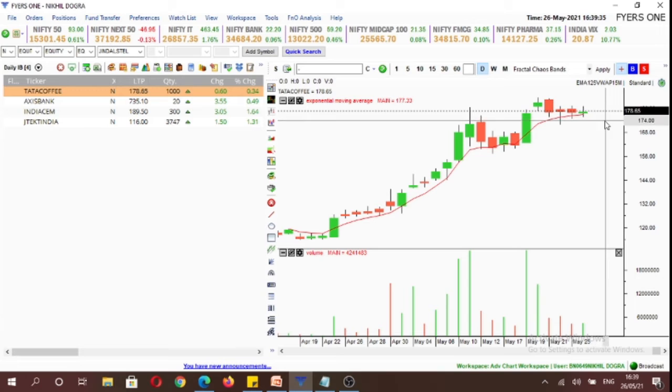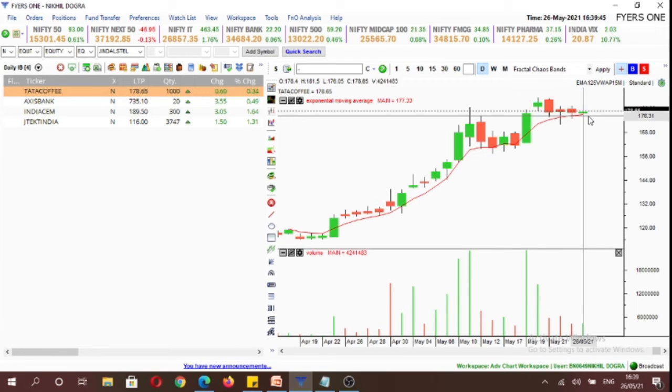So the first stock is Tata Coffee. It has formed an inside candle, and it is also trading above its 5-day exponential moving average. So if it breaks above 181.6 levels, we'll look to establish a long position in Tata Coffee with our normal position size, and below 176 we'll look for a selling opportunity in Tata Coffee using only half a size.